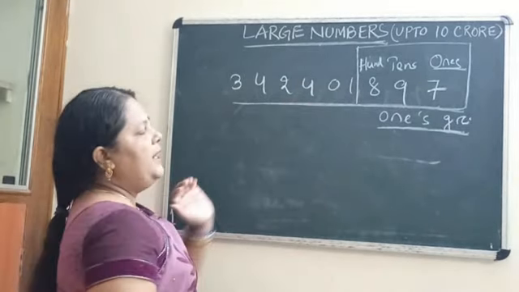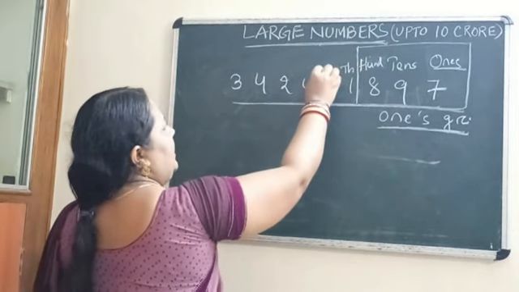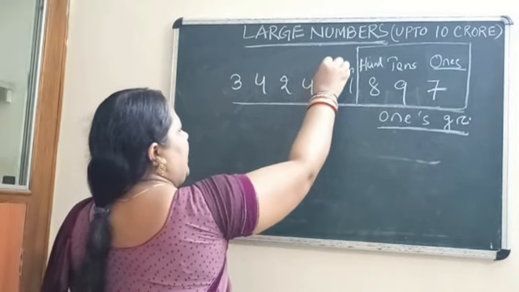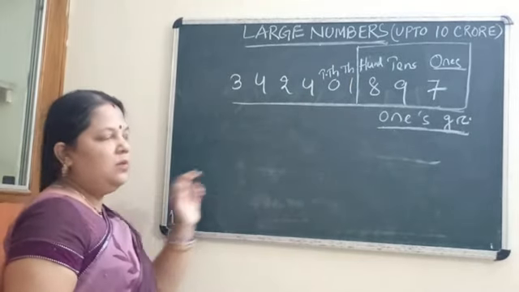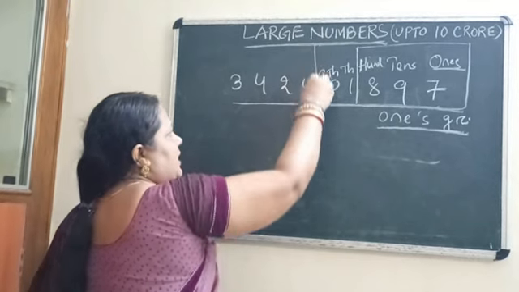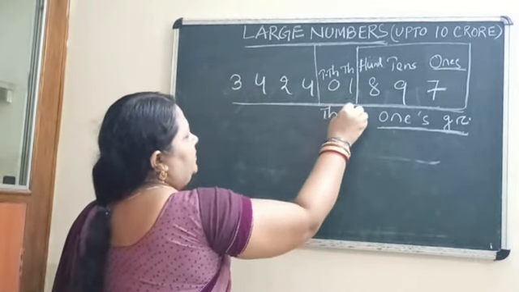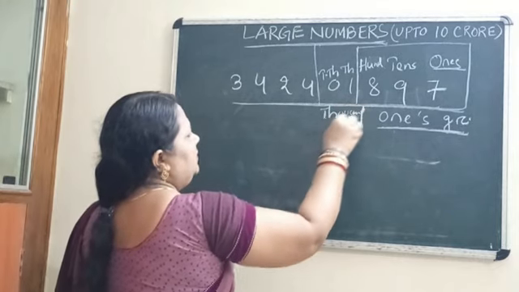Then comes the next. This place is your 1000 and this place is your 10,000. So both are coming under 1000. So we can say these two places are the 1000 group.